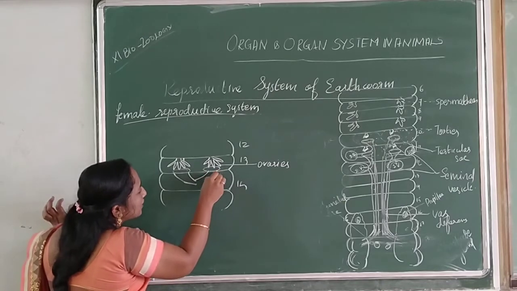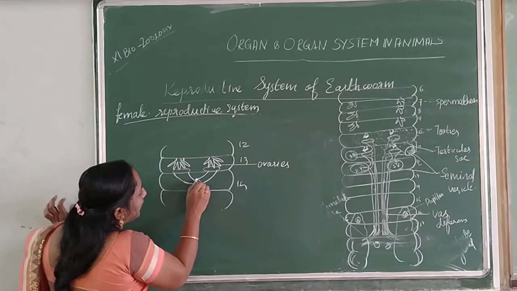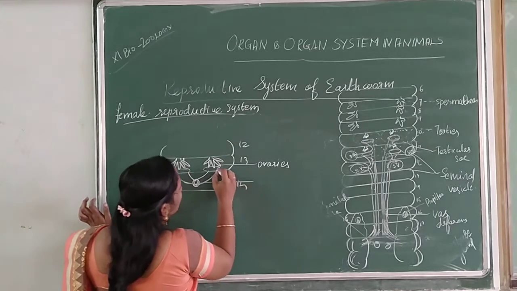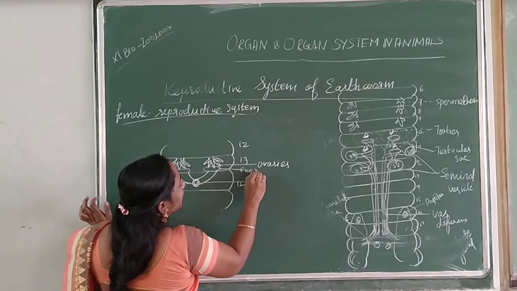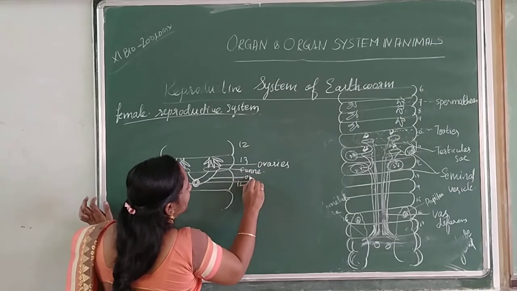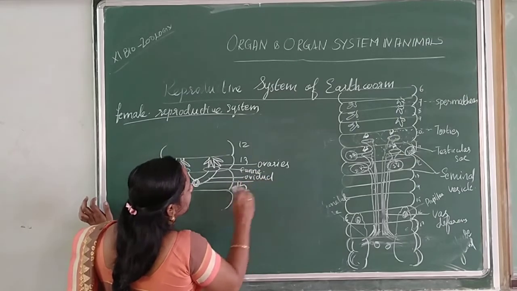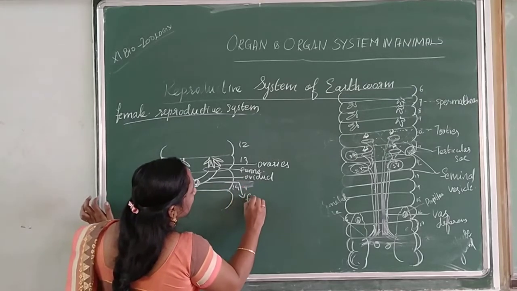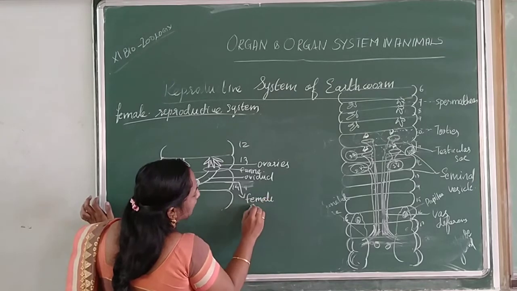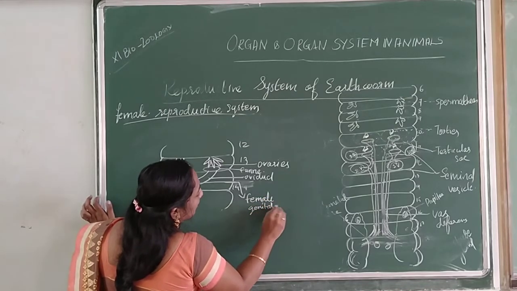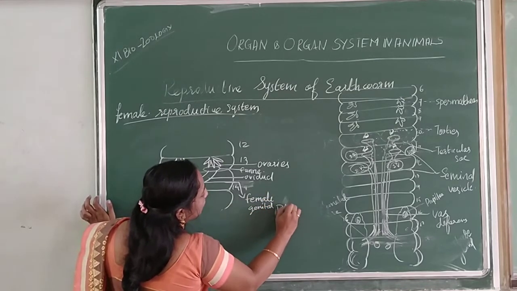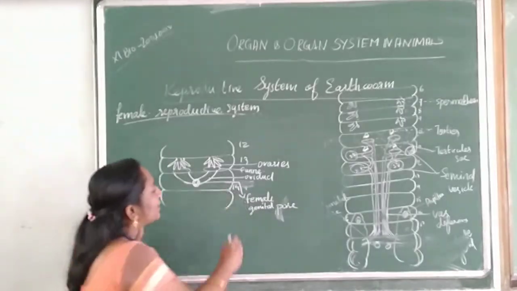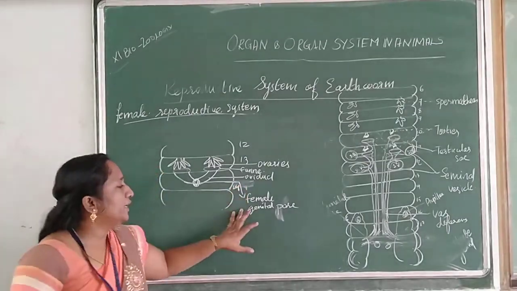So this is called the funnel, this is the oviduct, and this is called the female genital pore. Aperture, we can say aperture or pore also. So the 14th segment has the female genital pore.